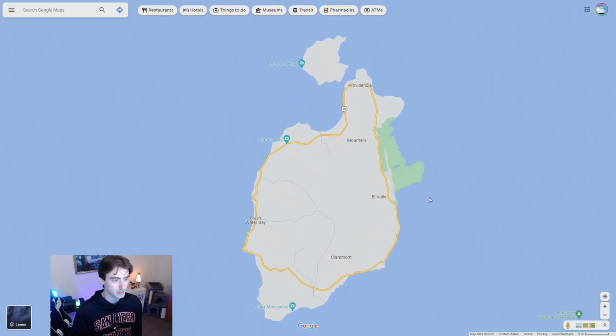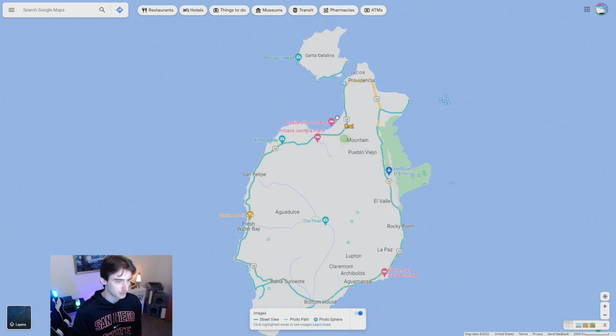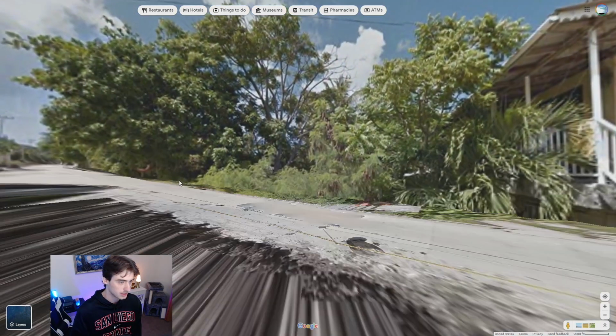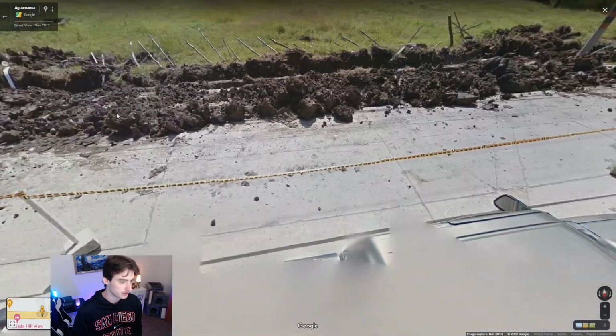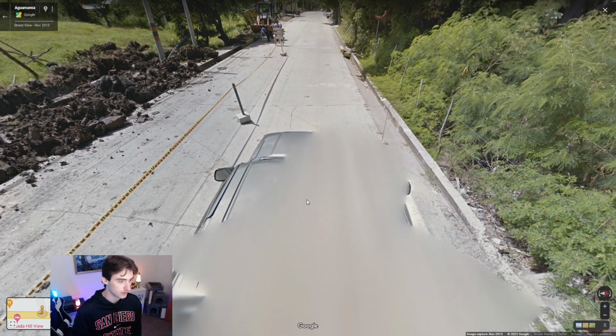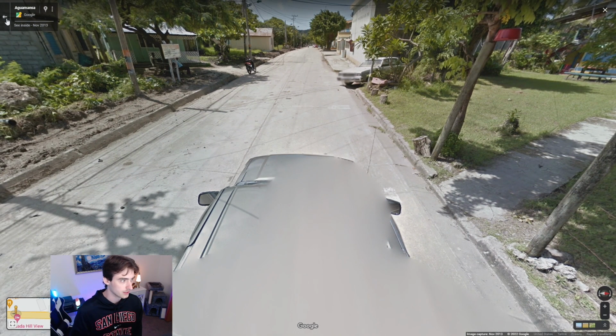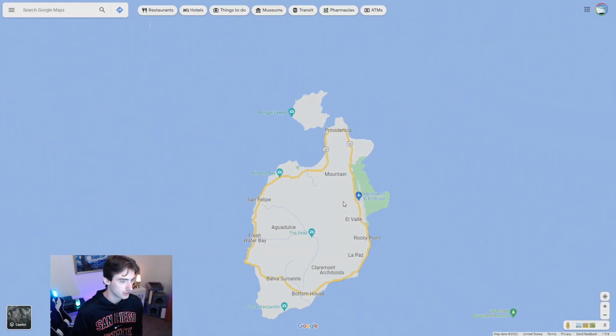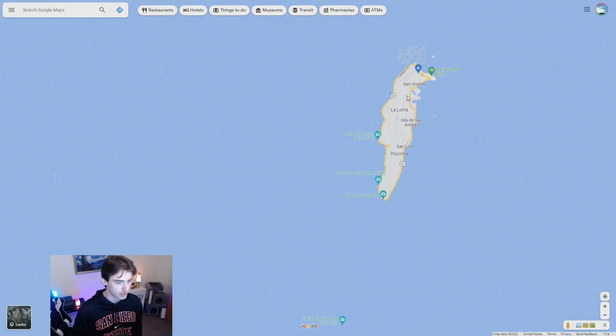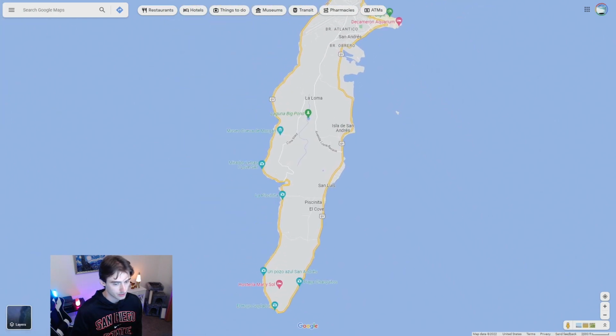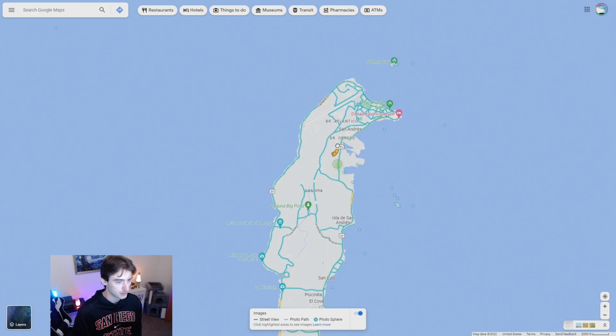All right, let's drop it into Providencia. Basically, the only difference, I believe, is the color. You might be able to see some different variations, but this one's silver or gray, depending on how you want to call it. But it is a different color. This one's gray in Providencia, and the one down in San Andres, a bigger island down here, is white. So that's an easy way to tell them apart, I guess.